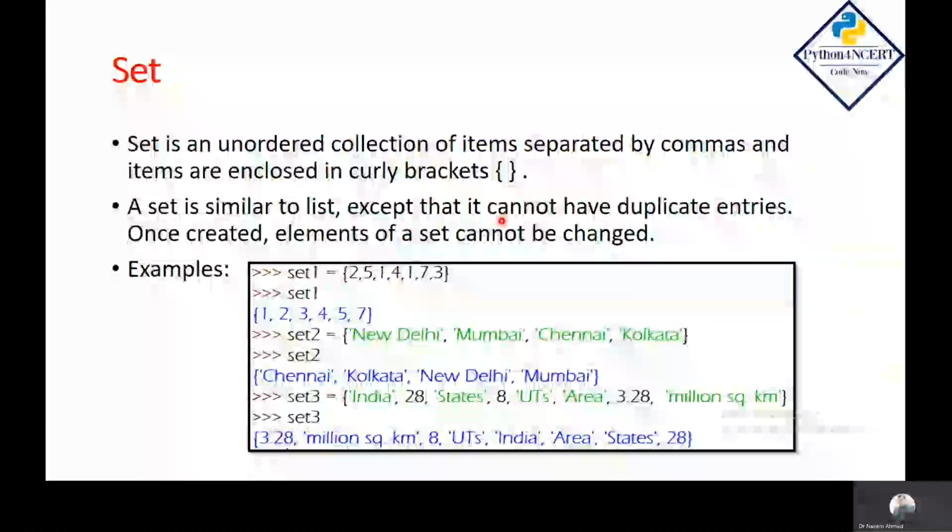One more point about set is that it cannot have duplicate entries. If you try to assign duplicate entries, it will remove all these duplicates and show only unique entries of the set. For example, I have created a variable set1, and in this variable I have assigned numbers separated by commas and kept them in curly braces. So it is a set, and you can notice here I have also tried to assign duplicate entries, but it is showing unique entries of the set. Like sequences, we can also have string type data values in a set, and we can also have mixed type data values in a set.